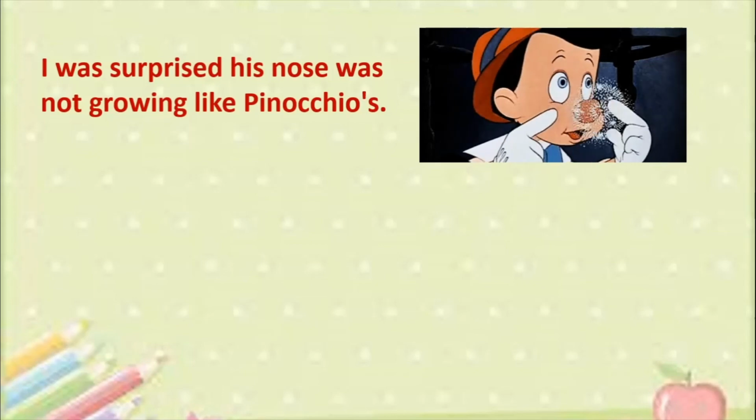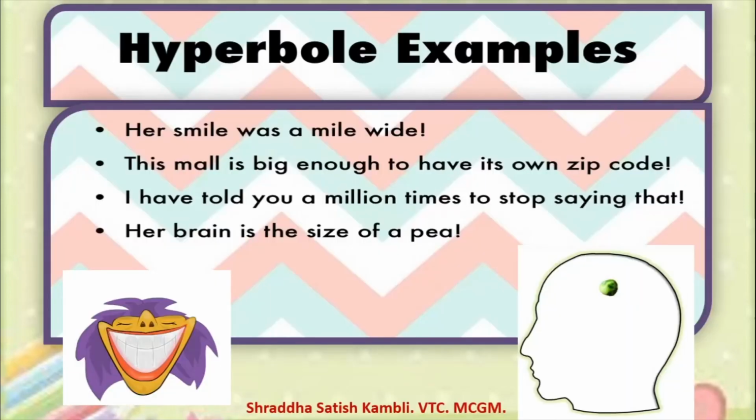We have considered it an allusion because we are talking about Pinocchio, who is a figure from the storybooks. And then finally, we also talked about what is hyperbole with a lot of examples. Alright, so that was the second part of our lesson based on figures of speech.